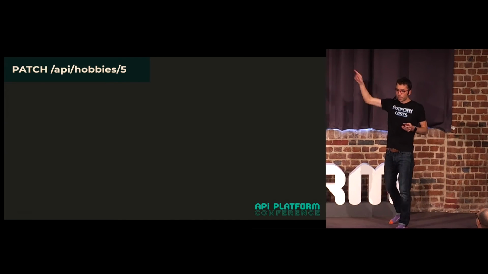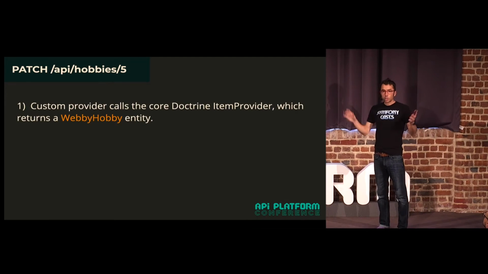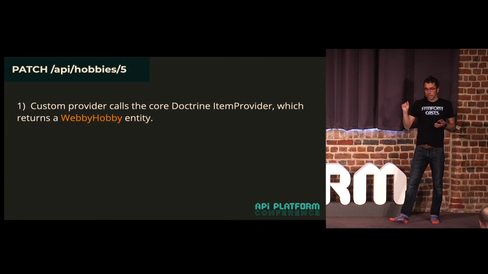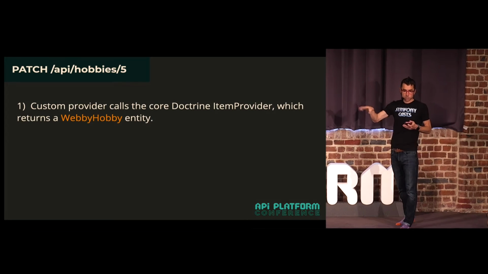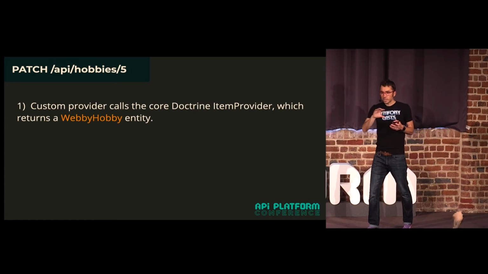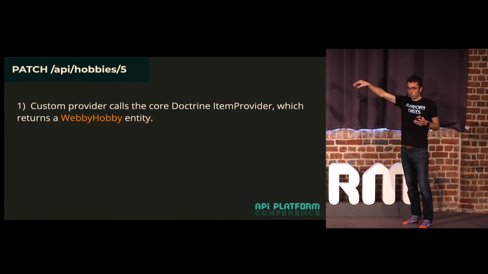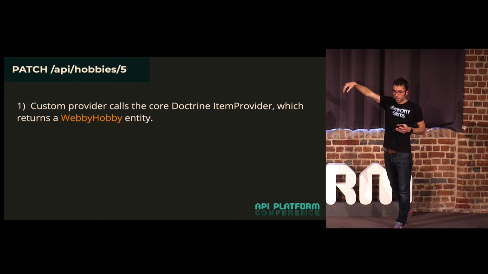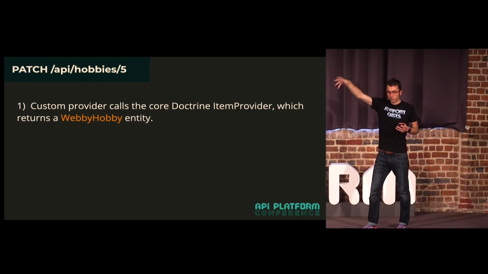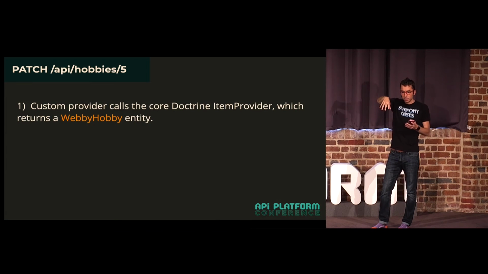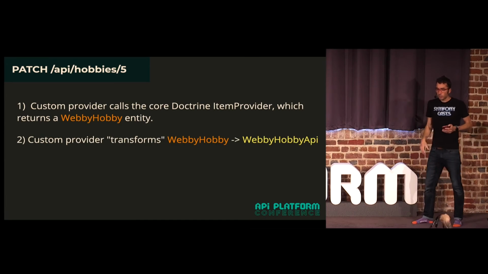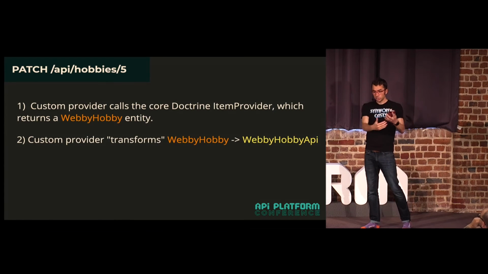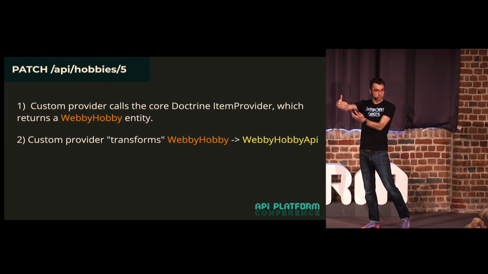So let's go back to our patch request. This is kind of the goal here. So we are going to create a custom state provider. We're going to write some code, and that's actually going to still call the Doctrine core provider. So step one is still that the Doctrine core provider does the query and returns the entity object. But then we're going to have our custom code take that data from that entity, and actually create our DTO and put all the data onto it.